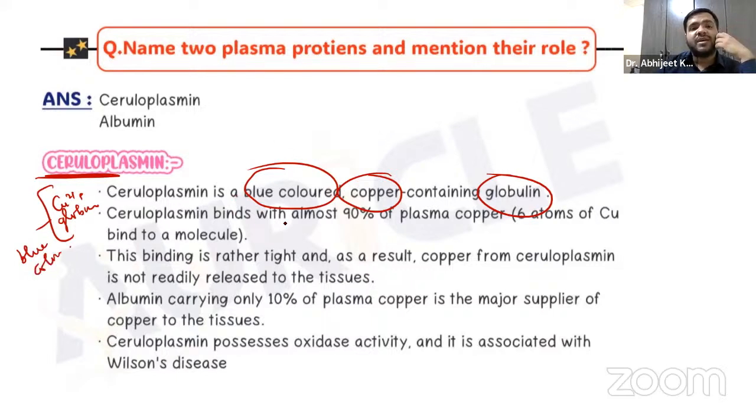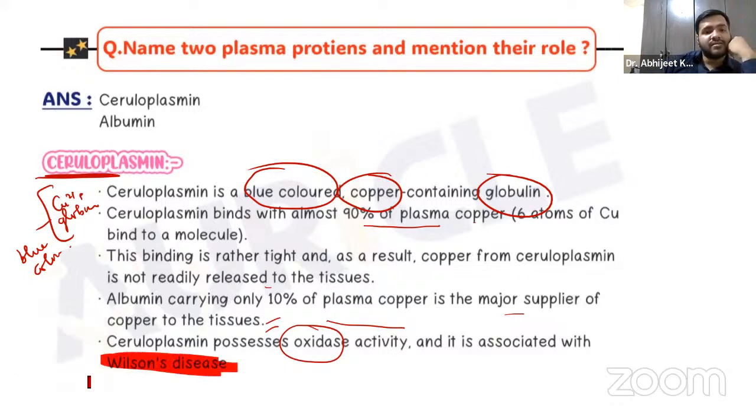Remember, ceruloplasmin binds almost 90% of the plasma copper. Copper from ceruloplasmin is not readily released to the tissues. So albumin, carrying only 10% of plasma copper, is the major supplier of copper to the tissues. Ceruloplasmin has oxidase activity, and it is related with Wilson's disease. Very, very important, guys, Wilson's disease.